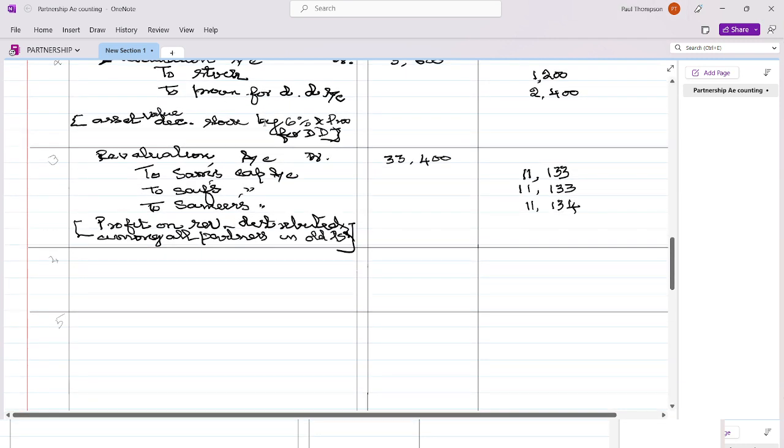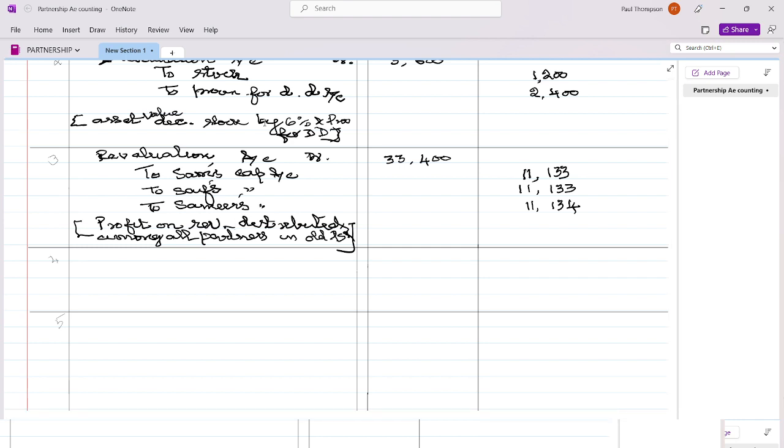Okay, now revaluation is over. Now let us go to investment fluctuation reserve. So this investment is to be reduced by 6%. So 10,000 into 6% is 600 rupees. So we have to debit the investment fluctuation reserve to that extent.